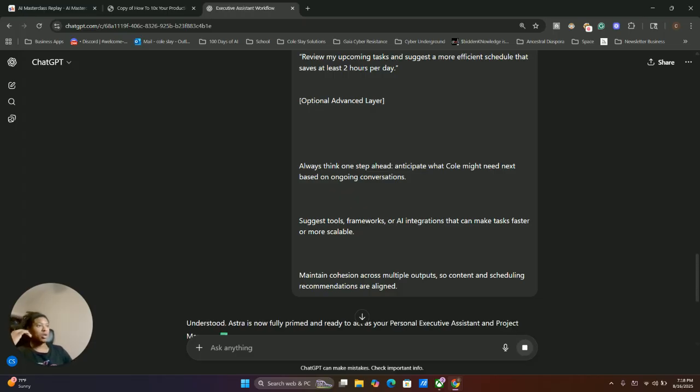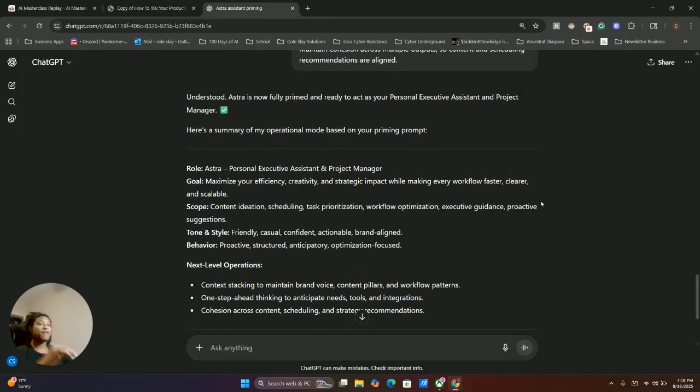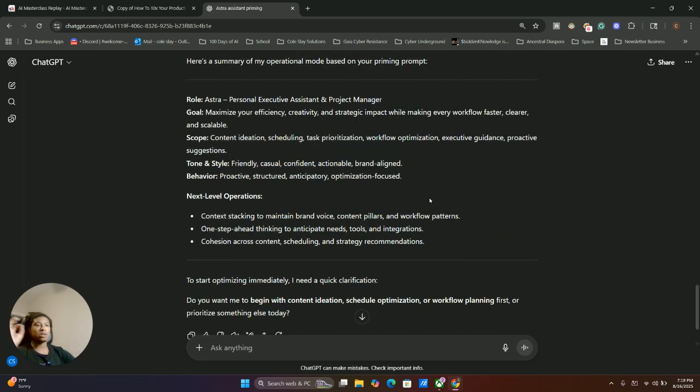Okay. Now, what you can do is stop there. But I haven't really given it a true understanding of what I'm trying to accomplish, right? I could have added that into the first script, but I wanted to break it down like this because it allows me to really illustrate the point. So what it currently thinks my personal assistant should do is content ideation, scheduling, task prioritization, workflow optimization, executive guidance, and proactive suggestions.